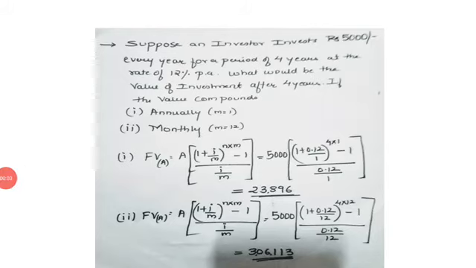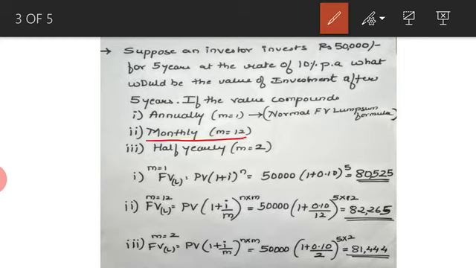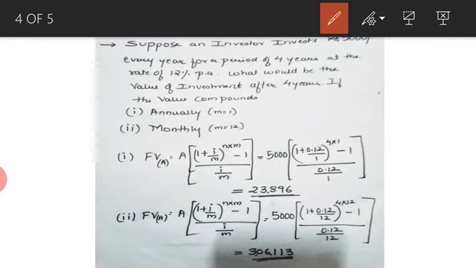Good morning everybody. So let us continue with continuous compounding. In the previous video, if you remember, we studied continuous compounding using the future value of lump sum formula, where we studied how to calculate the future value when it is compounding on a monthly basis, half yearly basis. Now we are going to go ahead with the next part, that is using continuous compounding for future value of annuity.